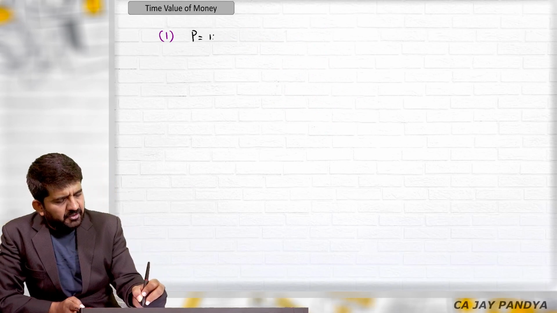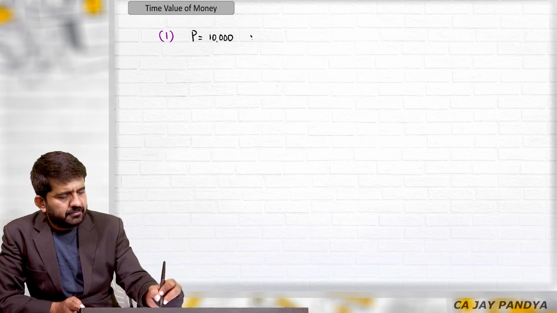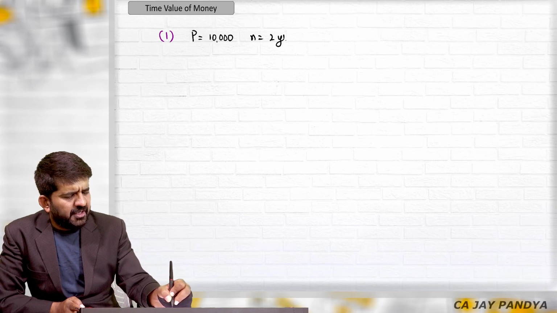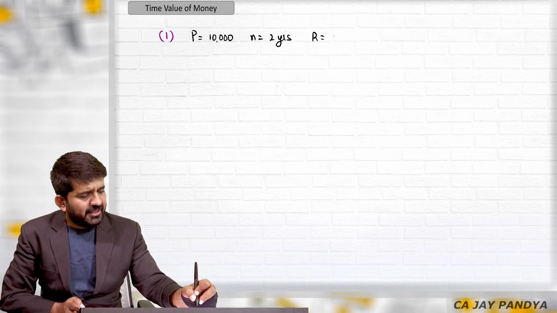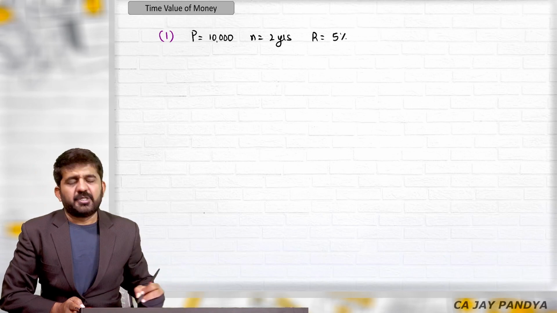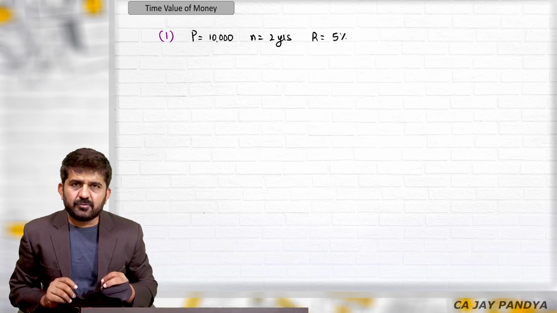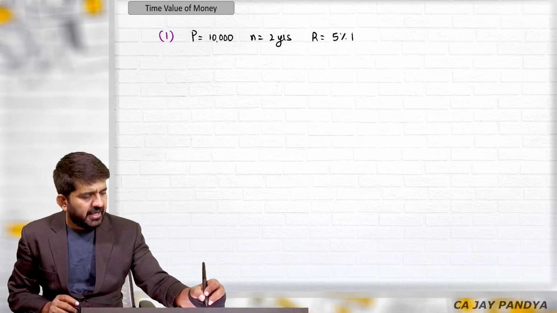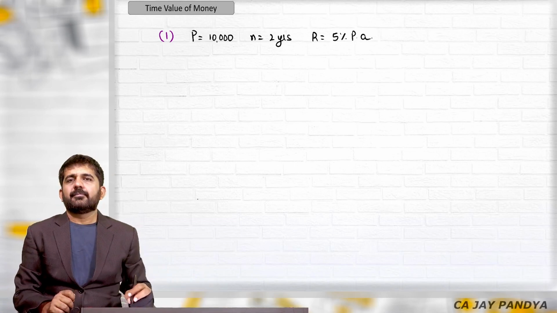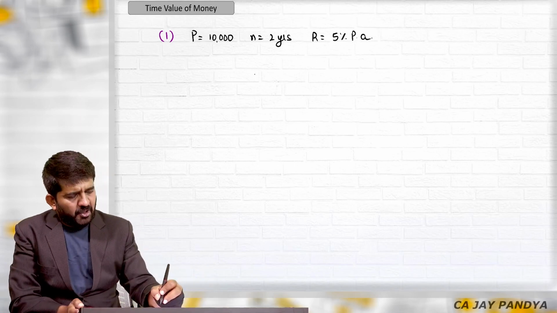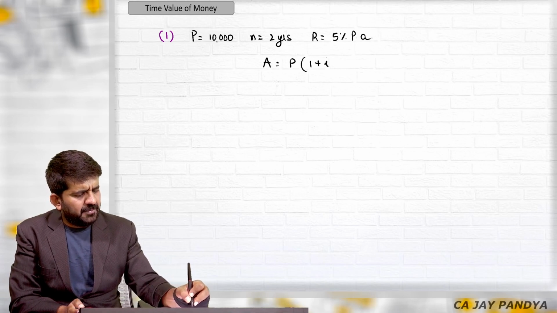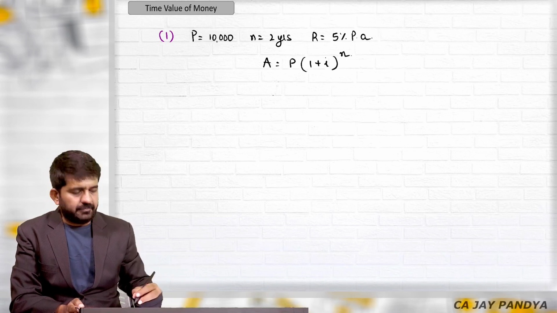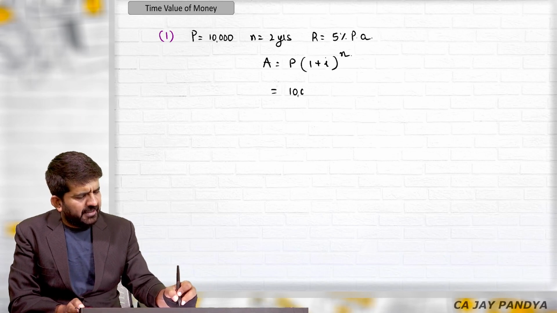If the amount invested today is 10,000 for a period of 2 years at the rate of 5% interest, no K. So interest is compounded every year and 5% is per annum. A very simple formula to be used. A is equal to P into 1 plus I raised to N. My answer will be 10,000.